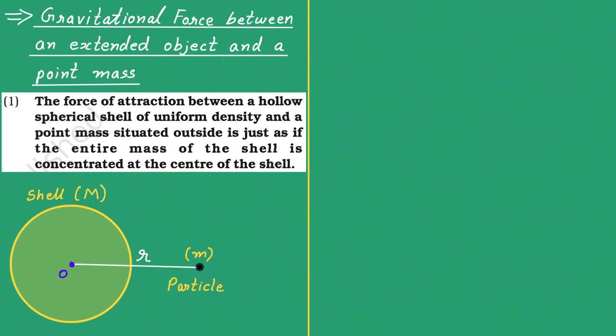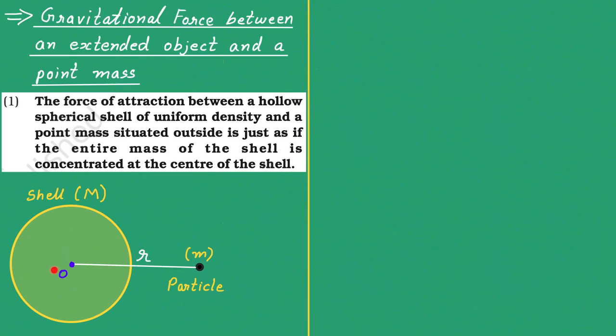Here is the statement. The force of attraction between a hollow spherical shell of uniform density and a point mass situated outside is just as if the entire mass of the shell is concentrated at the center of the shell. See, this is a shell of mass capital M and you are placing a particle outside. Then in such case, the shell behaves in such a way that the whole mass of the shell is concentrated at the center of the shell.